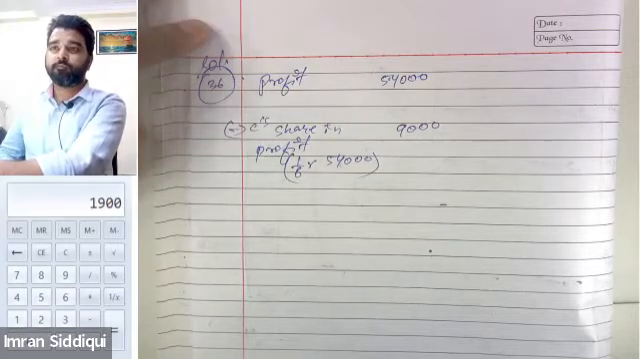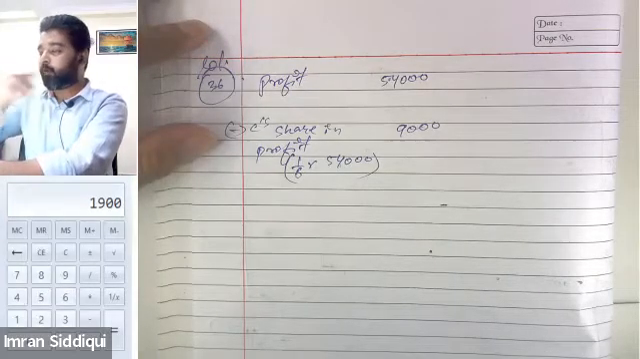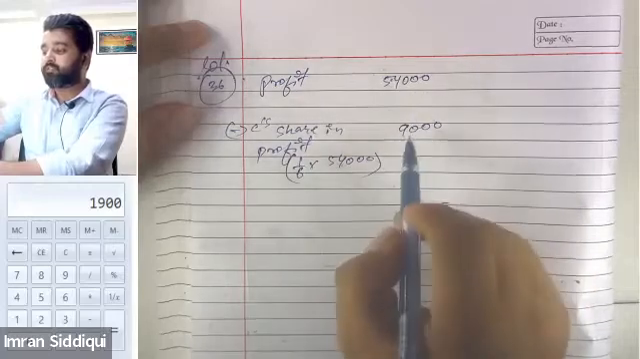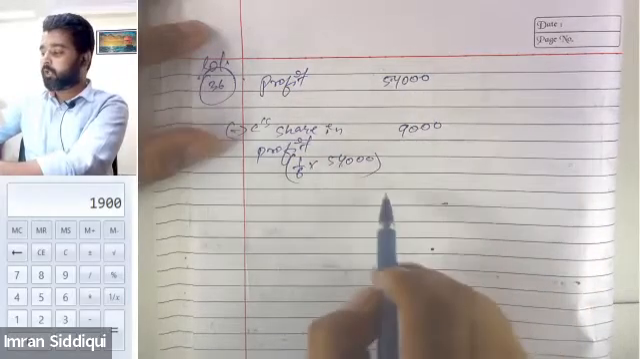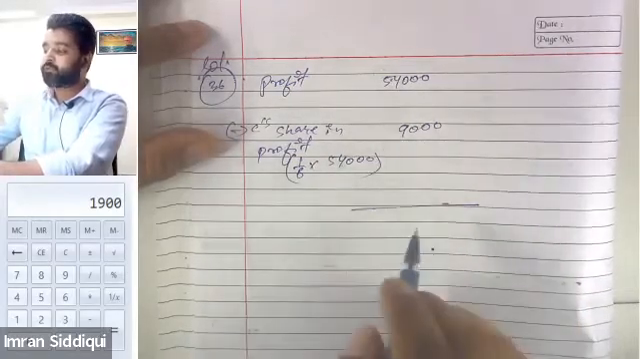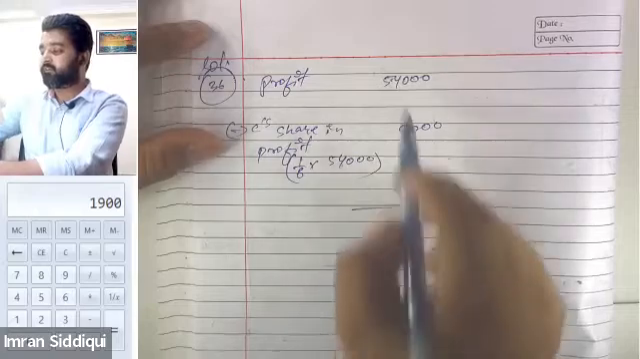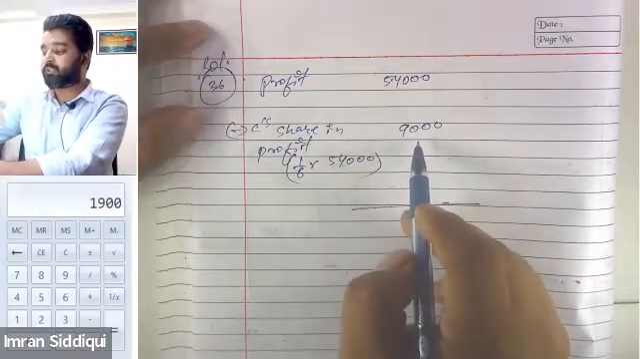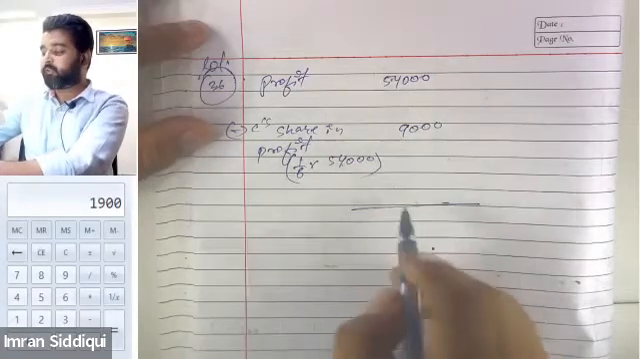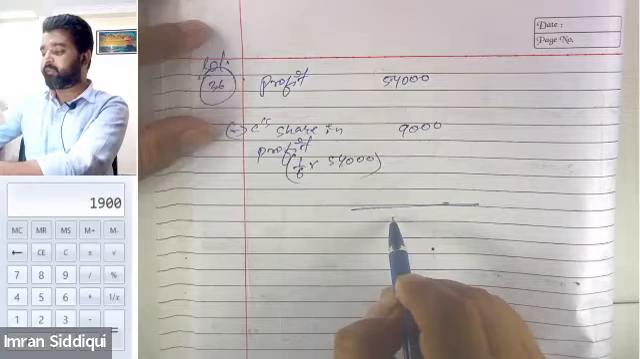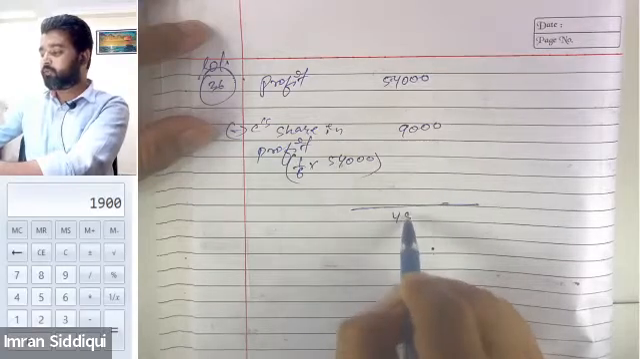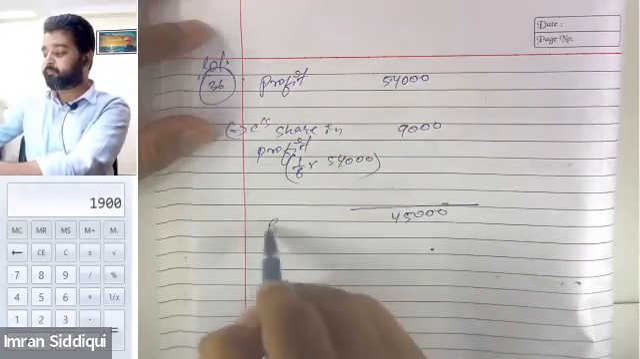Yes, sir. Okay, so out of 54,000, Mr. C will be getting 9,000. And sir, what about the remaining part? The remaining will be how much, sir? 54,000 subtracting the C share of 9,000, the remaining amount will be 45,000, I guess. 45,000 is the remaining profit.